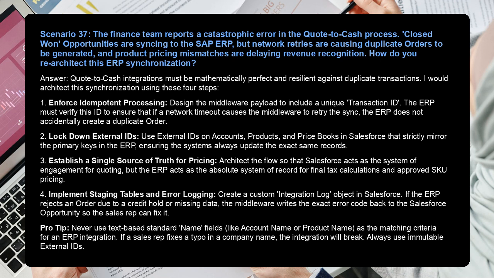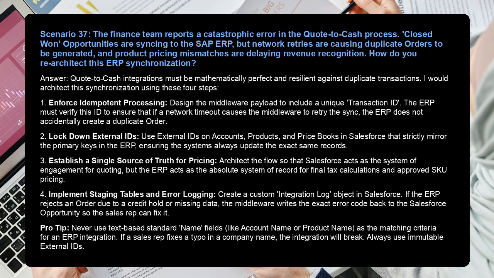3. Establish a single source of truth for pricing. Architect the flow so that Salesforce acts as the system of engagement for quoting, but the ERP acts as the absolute system of record for final tax calculations and approved SKU pricing. 4. Implement staging tables and error logging. Create a custom integration log object in Salesforce. If the ERP rejects an order due to a credit hold or missing data, the middleware writes the exact error code back to the Salesforce opportunity so the sales rep can fix it.